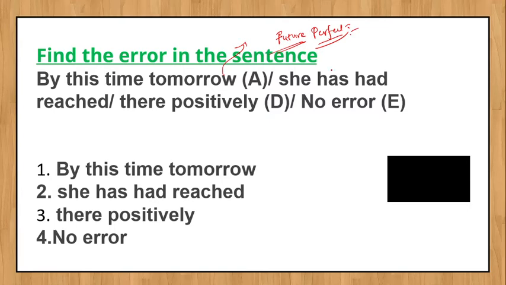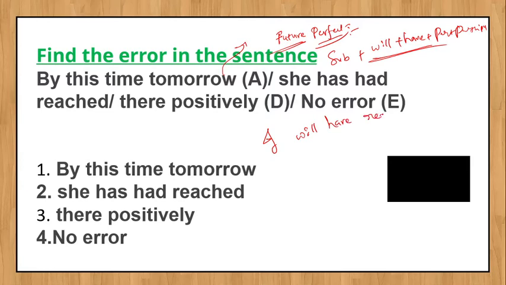So what is our future perfect form? Subject plus will plus have plus past participle or V3. I will give an example. "I will have reached by this time tomorrow."